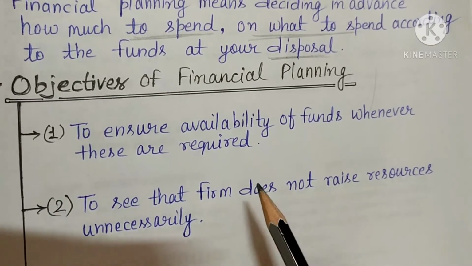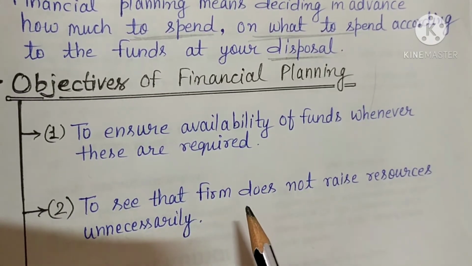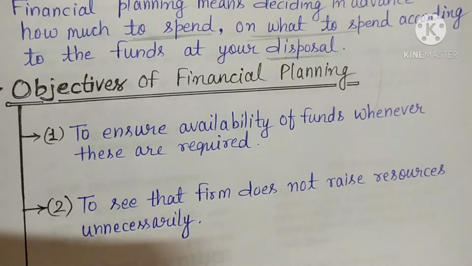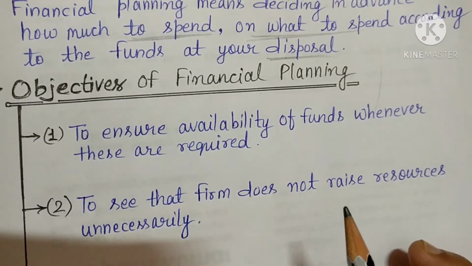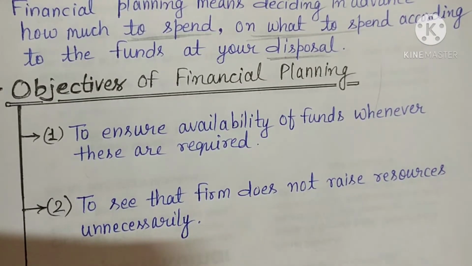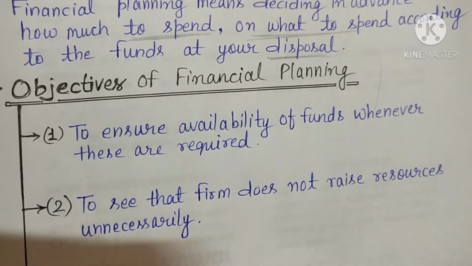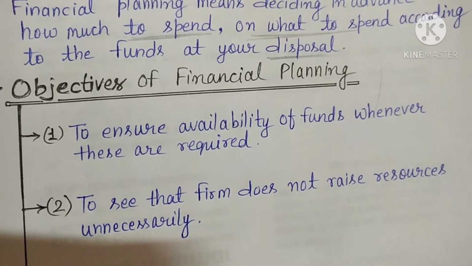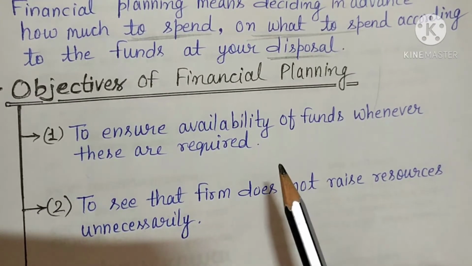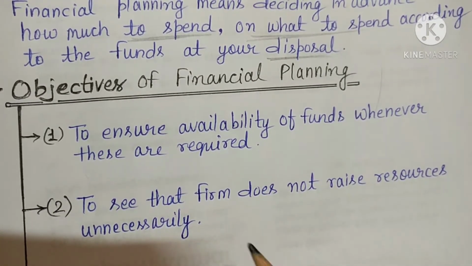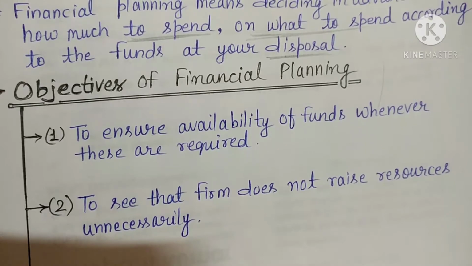Now this thing also that financial planning does, that they check that the firm should not do unnecessary work in which their resources, or you can say funds, are unnecessarily wasted. So they will decide that whatever our objectives are, to that we have to invest our funds according to the financial planning. These are the two main objectives of financial planning.